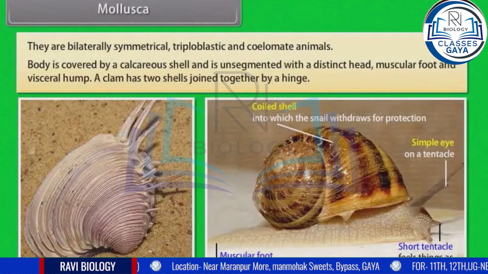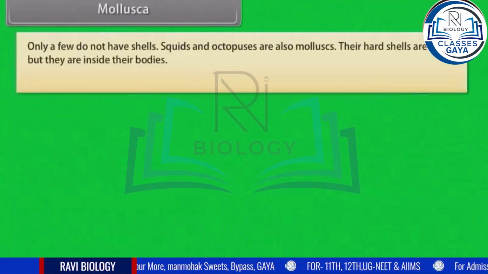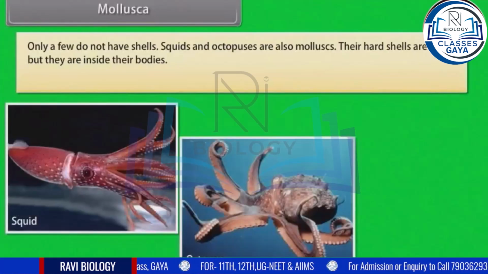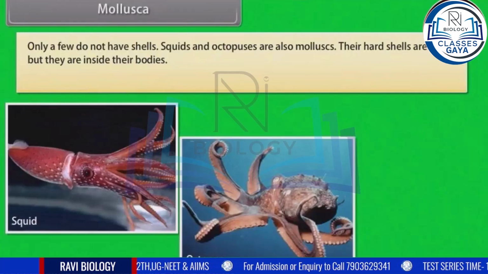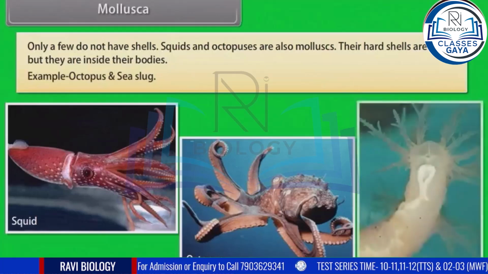A clam has 2 shells, joined together by a hinge. Only a few do not have shells. Squids and octopuses are also mollusks. Their hard shells are small, but they are inside their bodies. Example: octopus and sea slug.